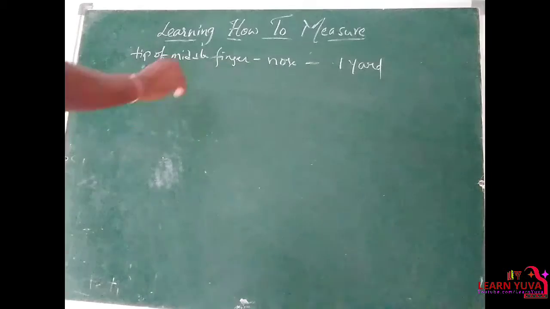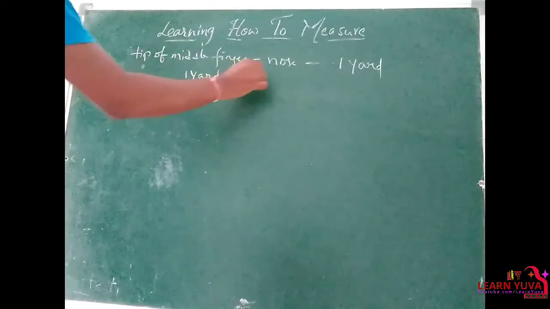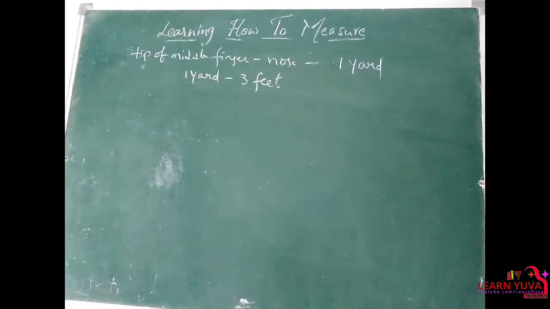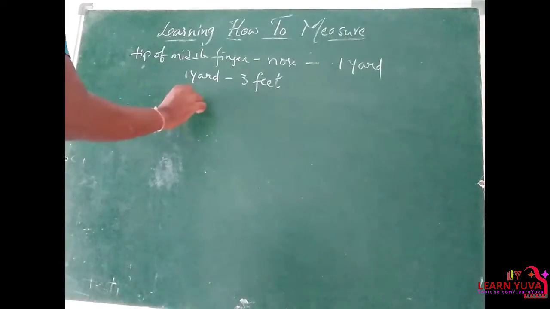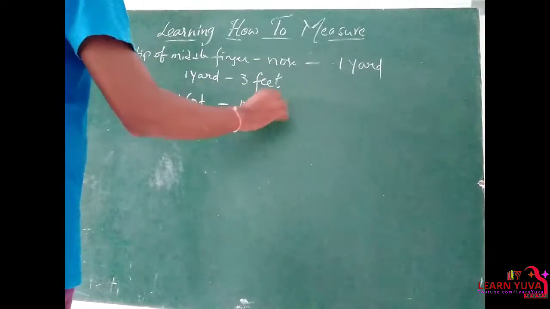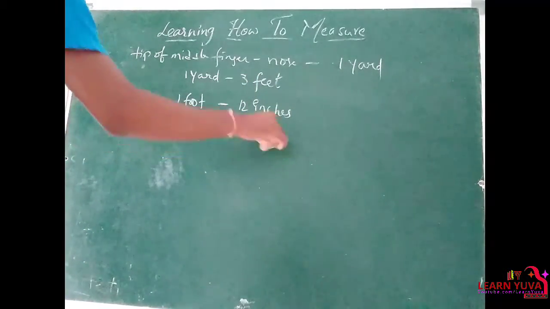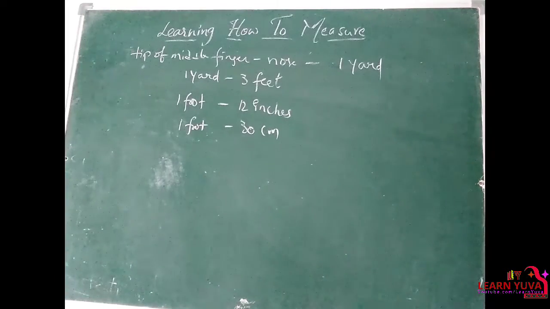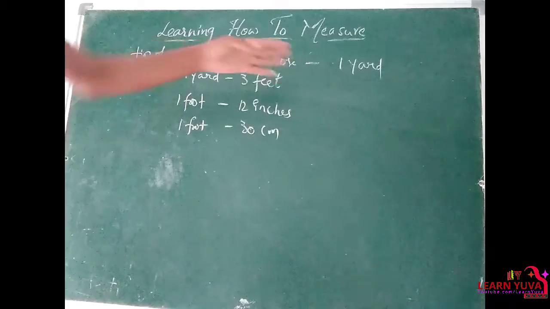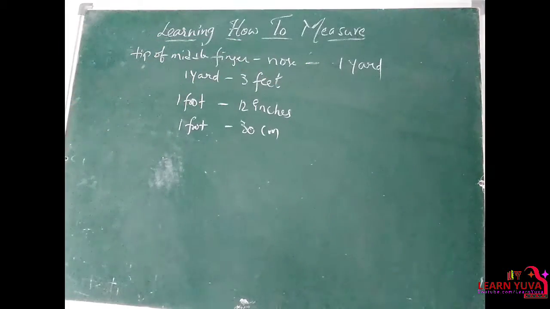Okay, so this 1 yard is again divided into 3 feet, right? 1 yard is equal to 3 feet. Again, this 1 foot is divided into 12 inches, or 1 foot is about 30 centimeters. Clear? So like this, the 1 yard is divided into separate divisions, right?